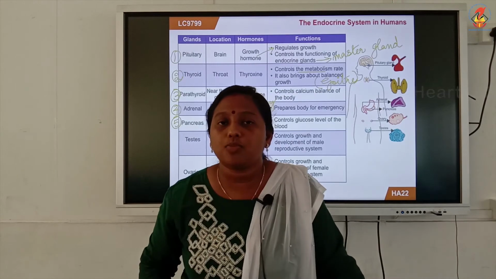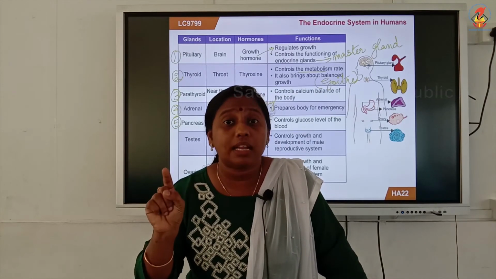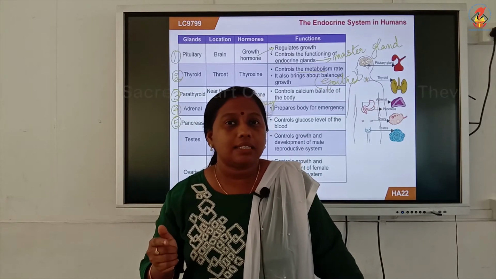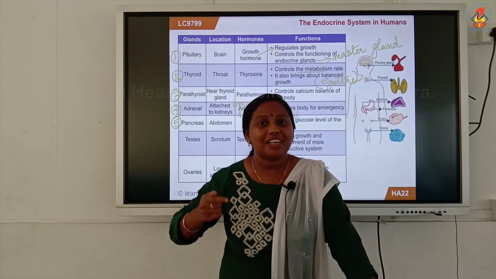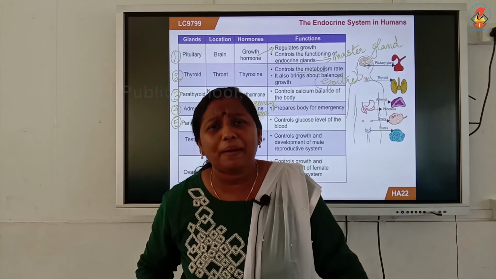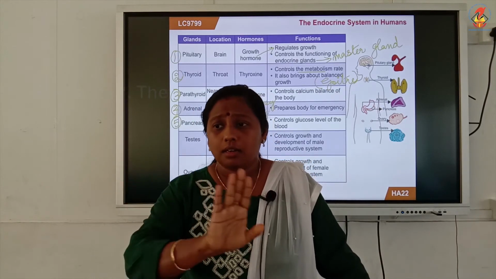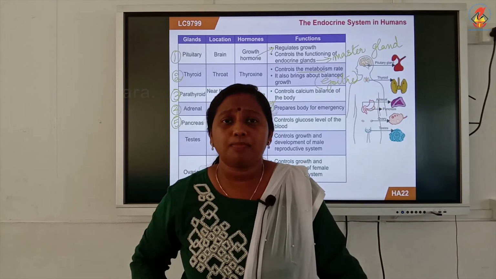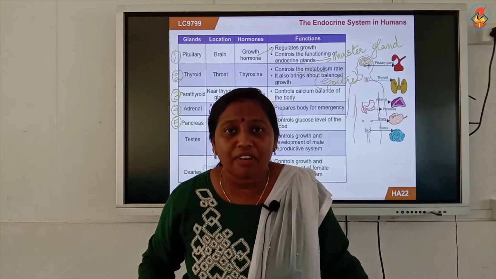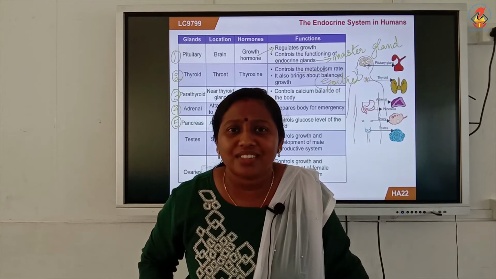Immediately, the pancreas will get information: the blood is having a high glucose level, go do some action. So what will the pancreas do after getting this information? Pancreas will release the hormone called insulin. Insulin will run towards the blood. Insulin will tell all the glucose molecules, right now your number is more in this blood, so either go get converted into glycogen and go sit somewhere, or go inside the cell and help the cell to do all the activities.